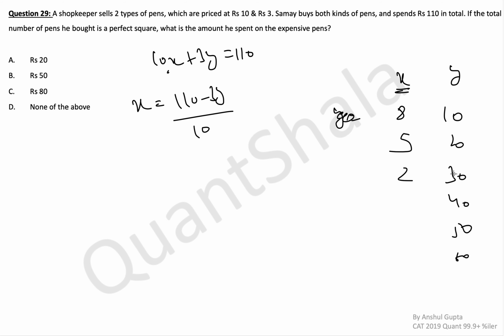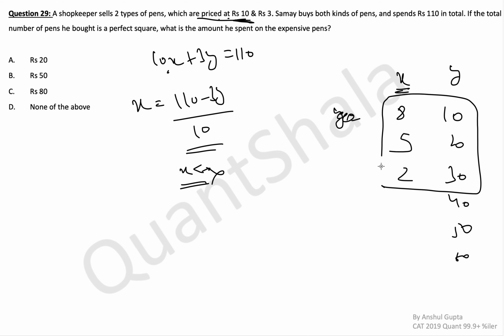If y is 40, y cannot be 40 then, because x would become negative, which is not possible because x is a physical quantity. What did we assume x as? The number of expensive pens that this person is buying or the shopkeeper is selling. So that has to be an integer greater than 0, or greater or equal to 0 at least. These are the possible cases. x plus y is a perfect square, not in this case, not in this case, but only in this case. So that means x is 5, y is 20. They're asking what is the amount he spent on expensive pens. 10 into 5, 50 rupees he spent on expensive pens. Answer is B.